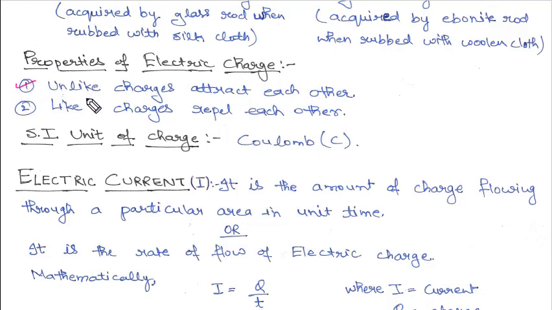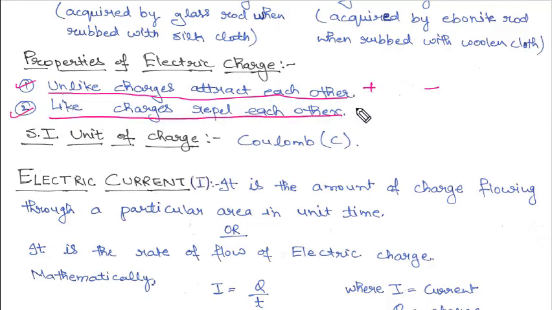The first one is, unlike charges attract each other. That means if one charge is positive and the other one is negative, then they will attract each other. The second one is, like charges repel each other. That means if both charges are negative, they will repel each other, and if both charges are positive, even then they will repel each other. Why? Because like charges repel each other.